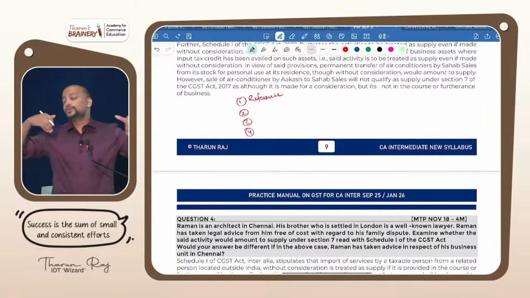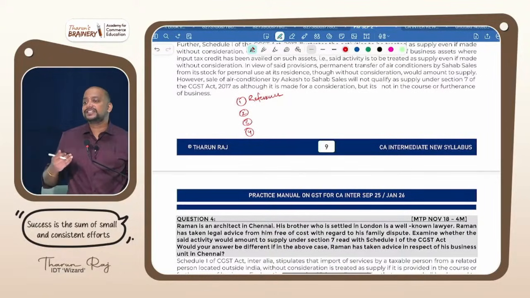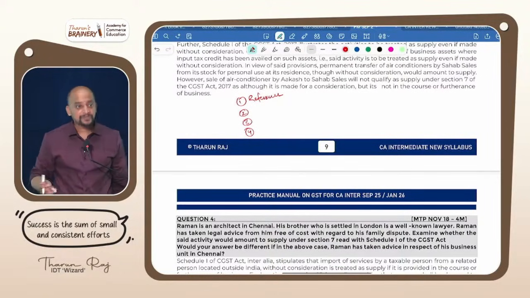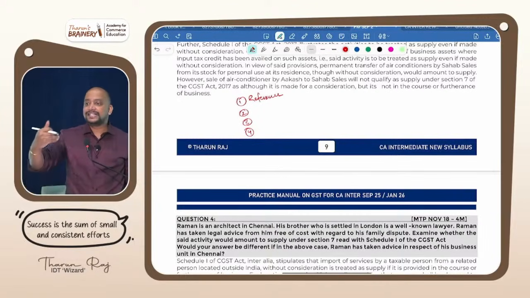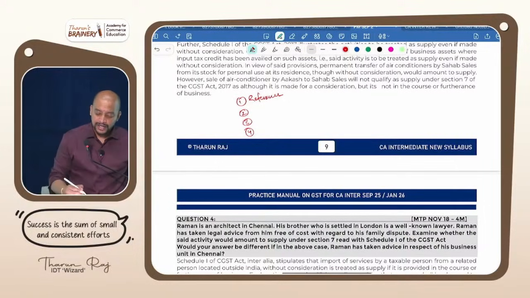And if you don't know the section number at all, then write as per the provisions of CGST Act, worst case scenario, okay? But if you know, you have to put the section number. Then next, number 2, you need to give the provision. What is that provision?